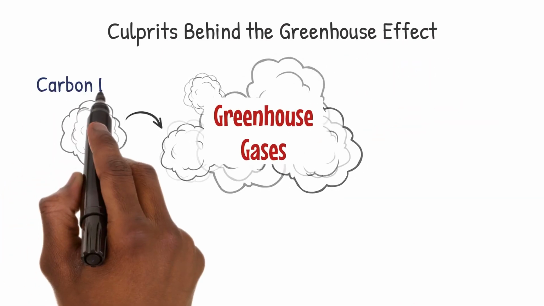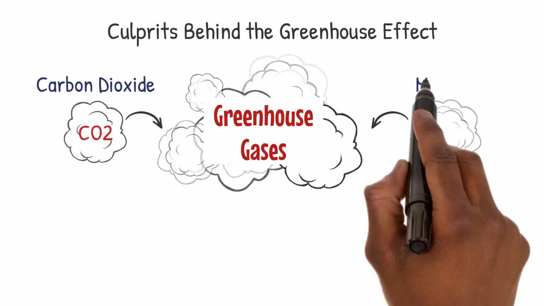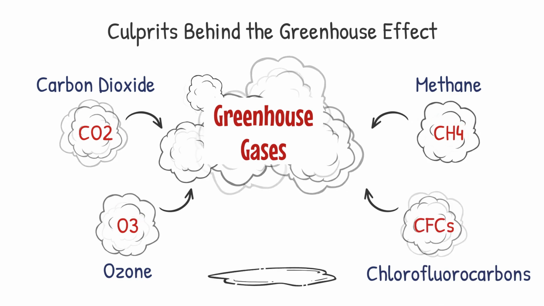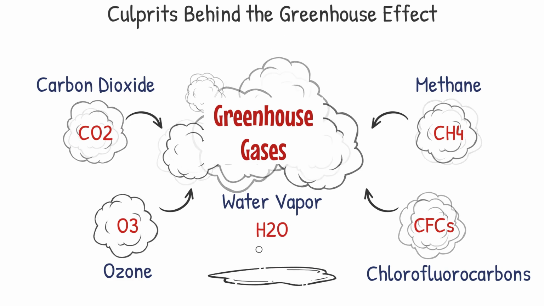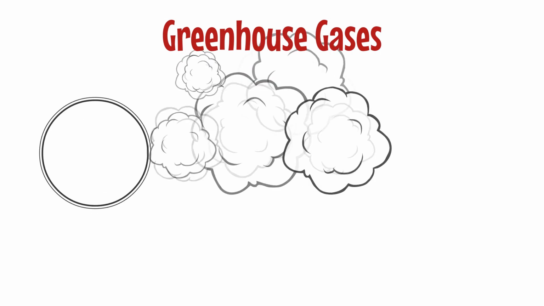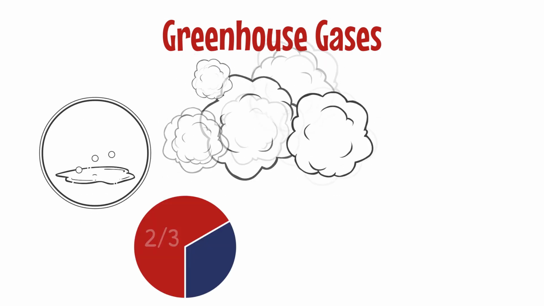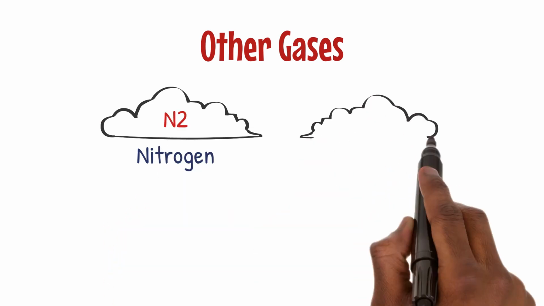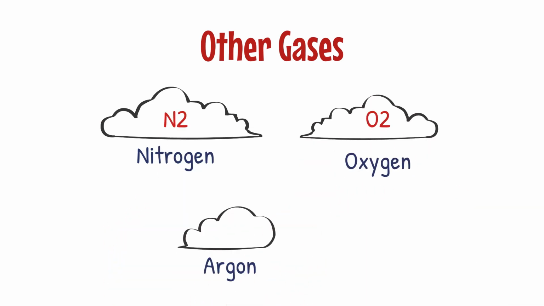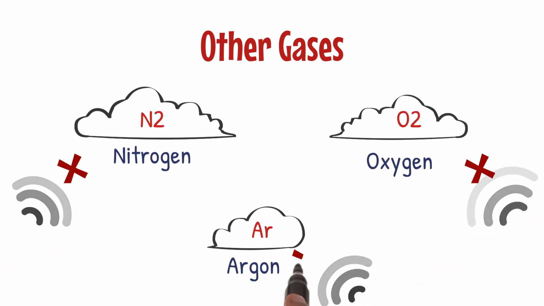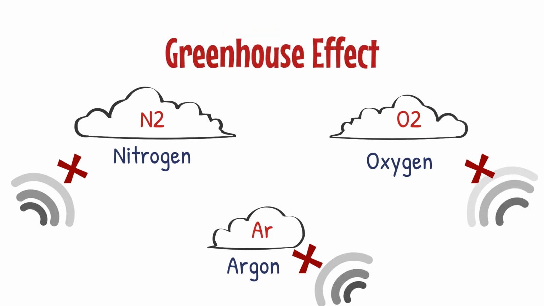These gases, including carbon dioxide, CO2, methane, CH4, ozone, O3, chlorofluorocarbons, CFCs, and water vapor, H2O, are responsible for trapping heat and increasing the Earth's average temperature. Of these gases, water vapor contributes about 2/3 to the greenhouse effect, while carbon dioxide accounts for about 1/4. Other gases like nitrogen, N2, oxygen, O2, and argon, Ar, present in the atmosphere are incapable of absorbing infrared radiation and thus do not contribute significantly to the greenhouse effect.